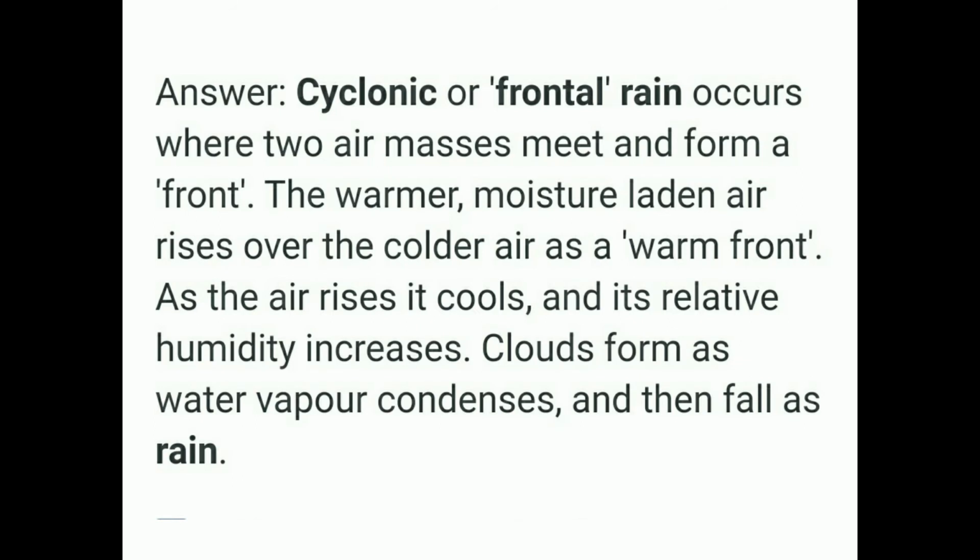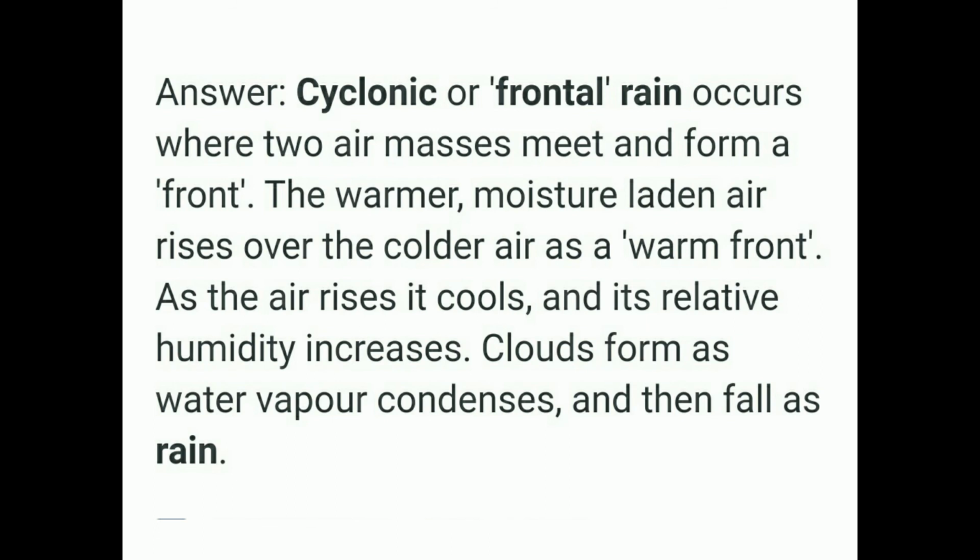What is cyclonic rainfall? Cyclonic or frontal rain occurs when two air masses meet and form a front. A front is a weather system, the boundary separating two different types of air. The warmer moisture-laden air rises over the colder air as a warm front.